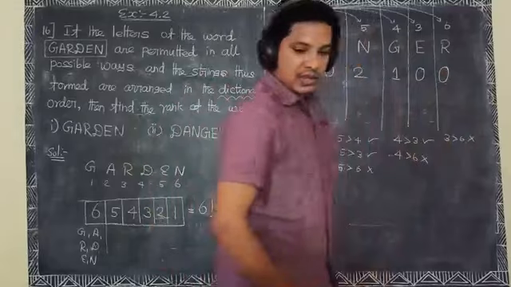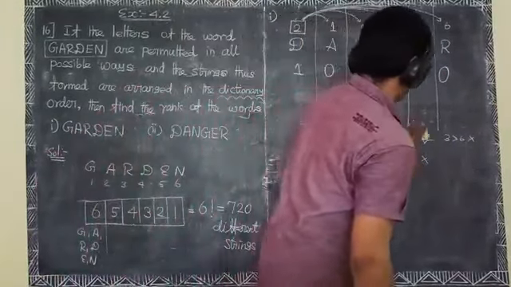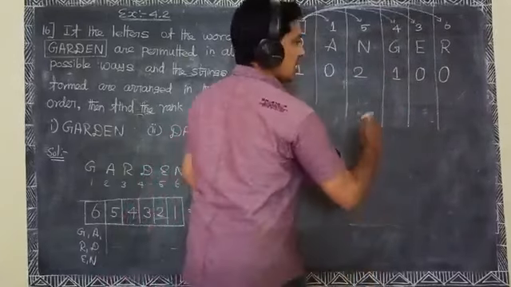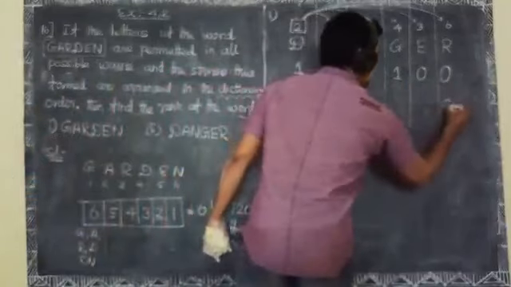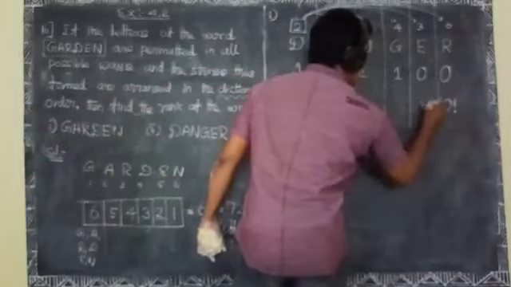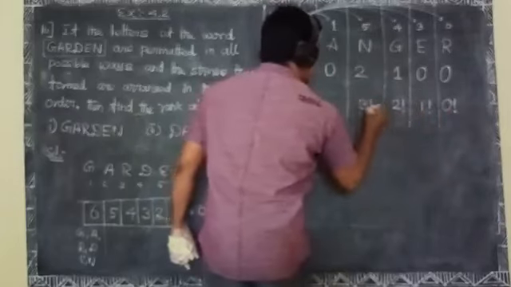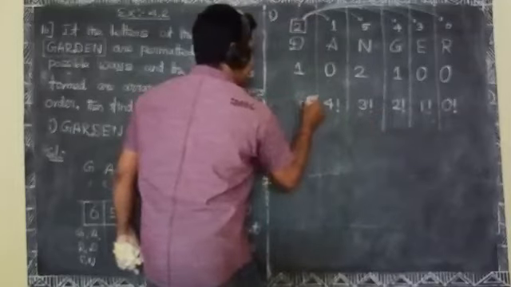Okay. Here, putting the factorials right to left hand side: 0 factorial, 1 factorial, 2 factorial, 3 factorial, 4 factorial, 5 factorial.